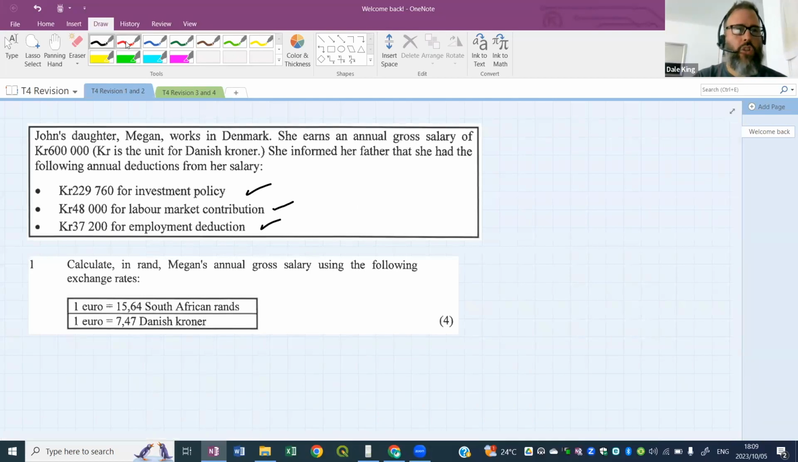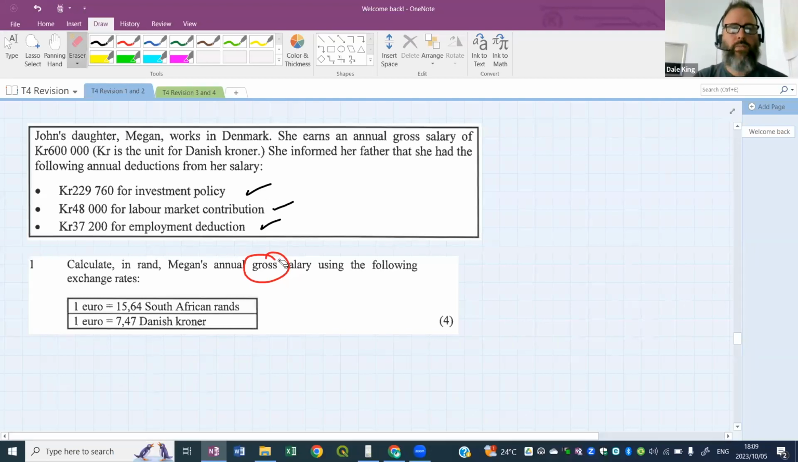Now, this question, which comes out of a matric exam, says, calculate in Rand Megan's annual gross salary using the following exchange rates. So we're not looking at deductions. Here's that word gross again. We just want to know what her gross salary is here in rands.